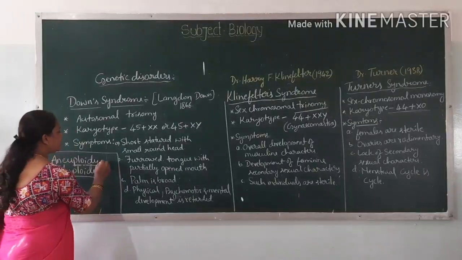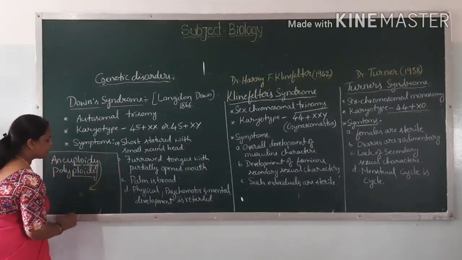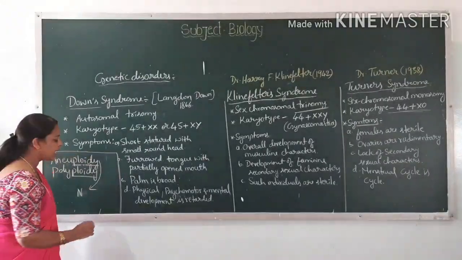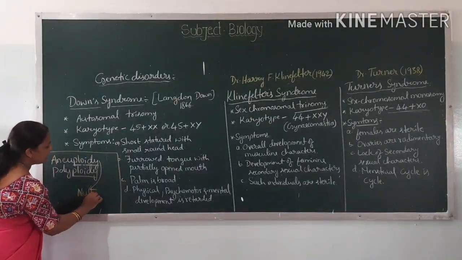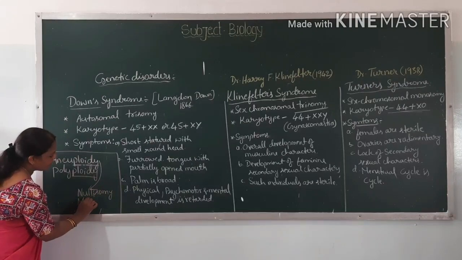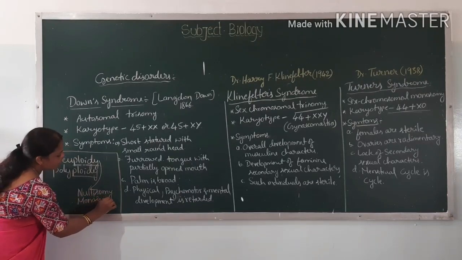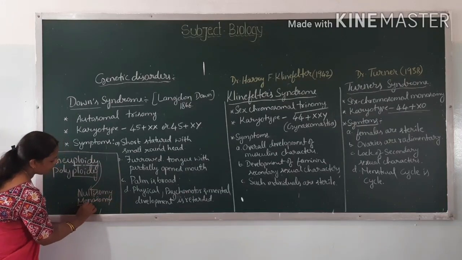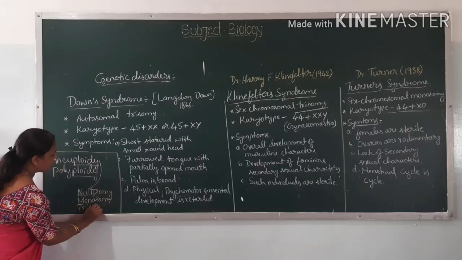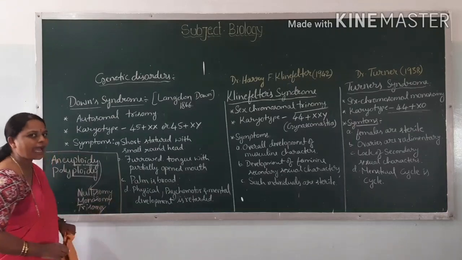Aneuploidy has many types. Under aneuploidy we come across conditions like nullisomy, monosomy and trisomy. These are the types of aneuploidy.